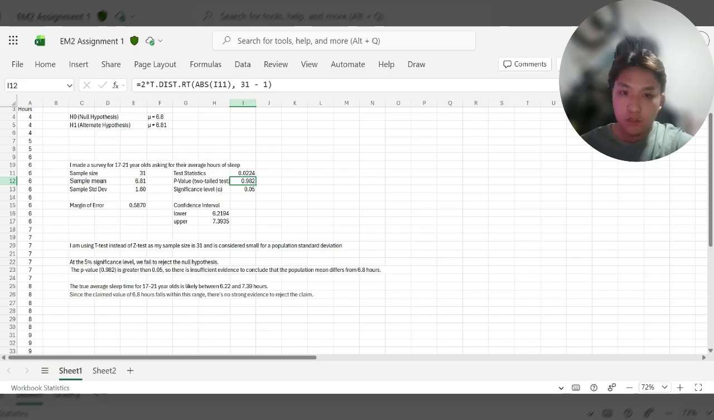In summary, my analysis suggests that the average sleep time for 17 to 21-year-olds is around 6.8 hours statistically, and we cannot reject the claim.